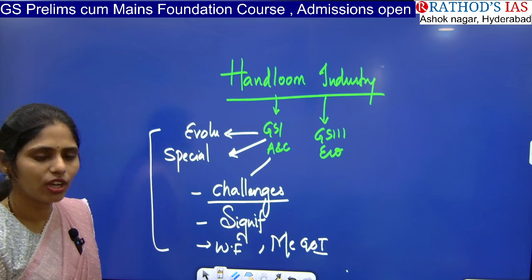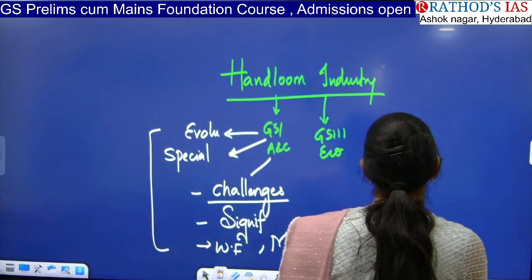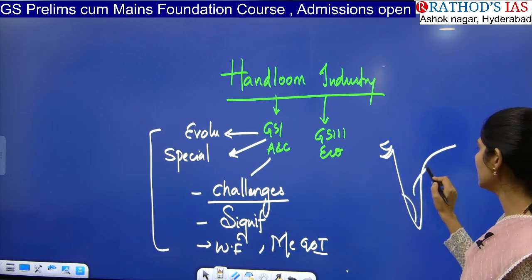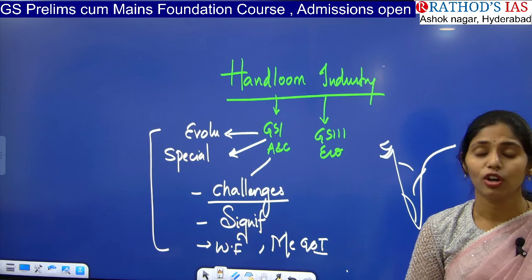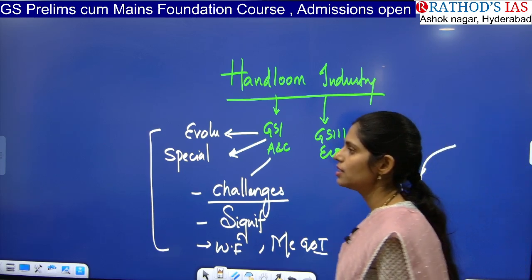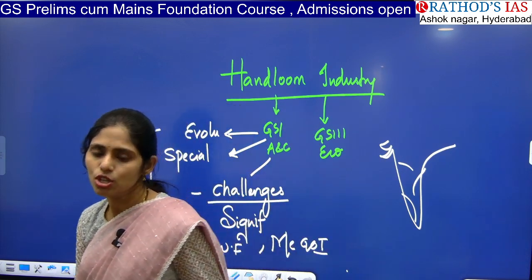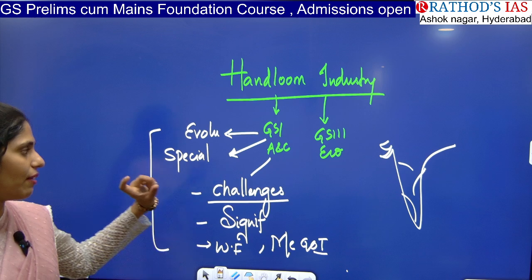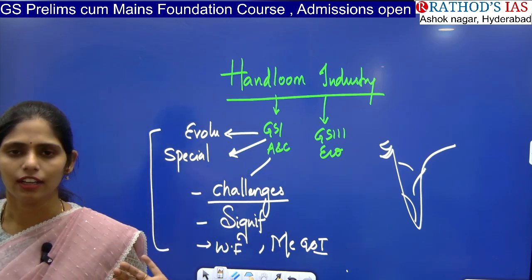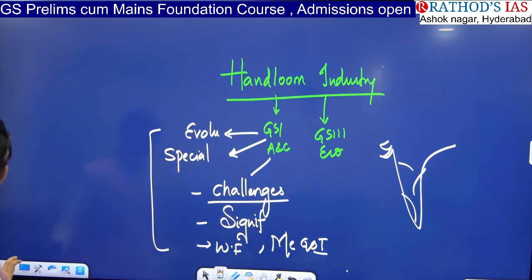And additionally, you have to make notes. Take an India map and see, in different states, which kind of handloom sector or handloom weaving style is present. For example, in Telangana state, we have Pochampally saris. So it got a GI tag. So you have to see which kinds of handlooms got a GI tag in India. Okay, so like that you have to see.